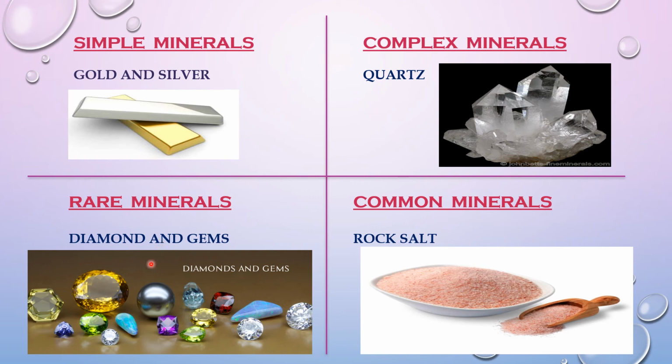Minerals can be rare, for example diamond and gems are rare and expensive minerals. They are found in the form of crystals. They are very beautiful and shiny, so they are used as gemstones. Minerals can be common, for example rock salt, which we use sometimes in our food.